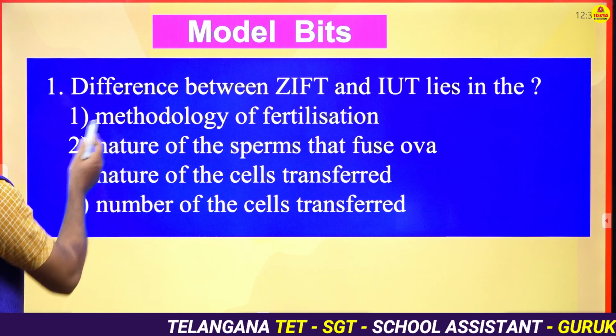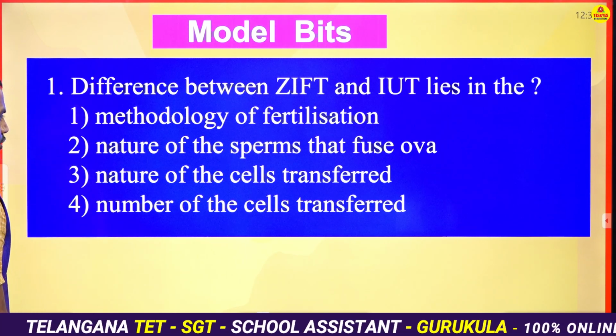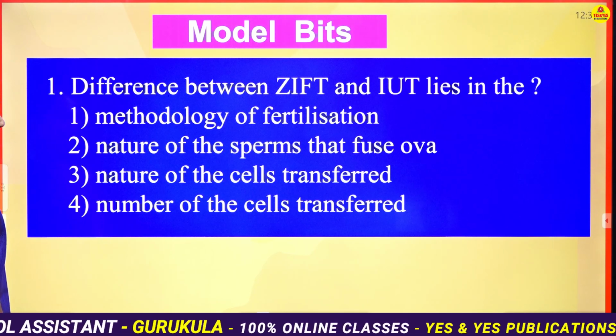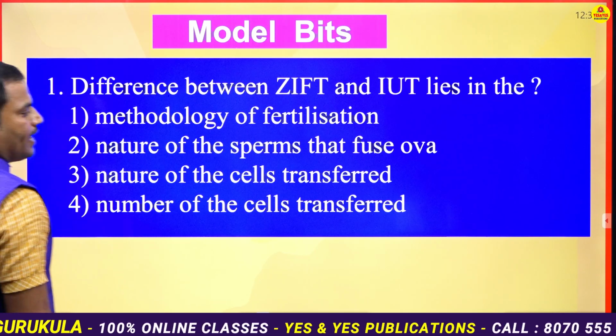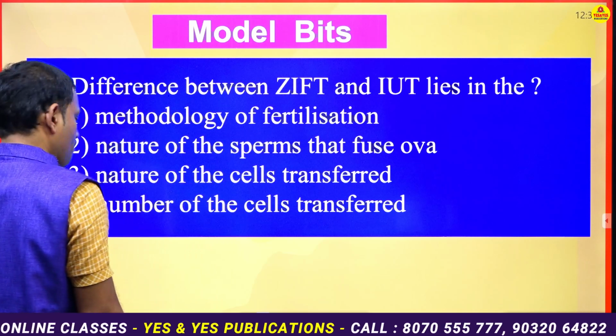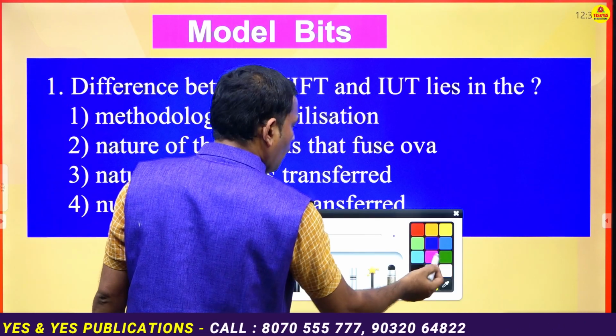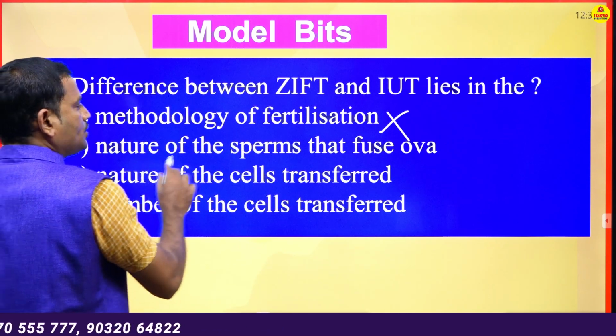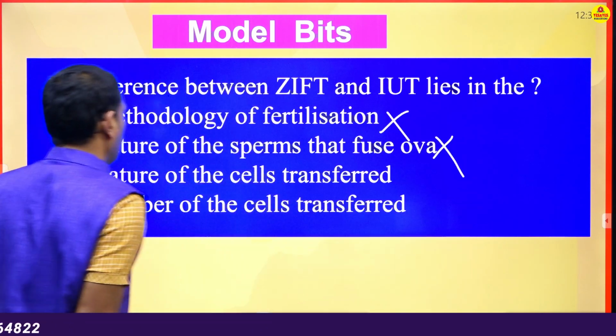First option, methodology of fertilization, nature of the sperms that fuse with ova, nature of the cells transferred, number of the cells transferred. Here the method of fertilization cannot be applicable. Nature of the sperms that fuse with ova, not at all.